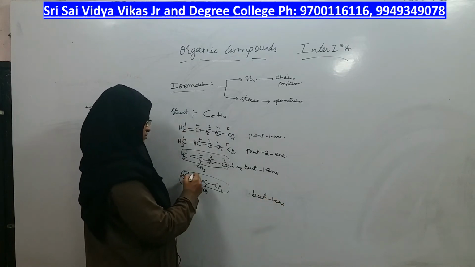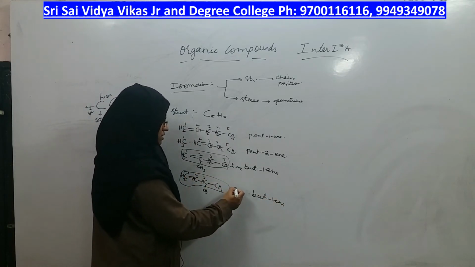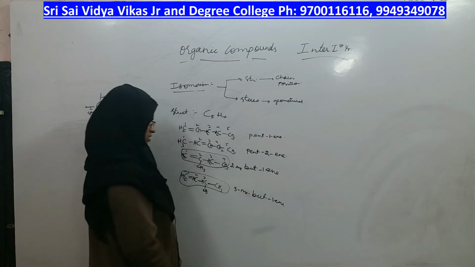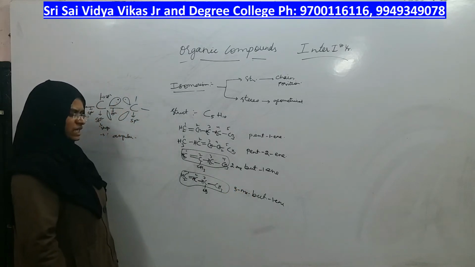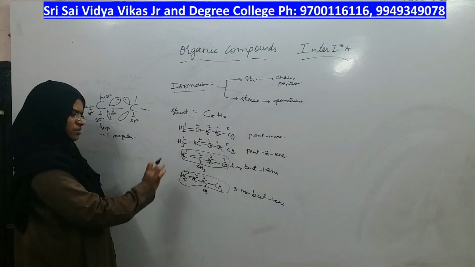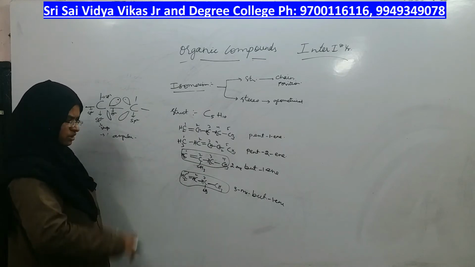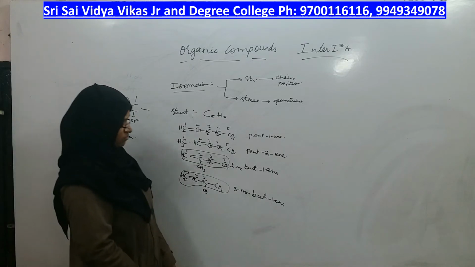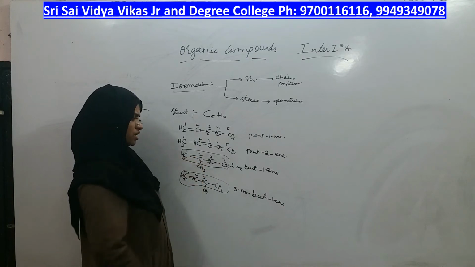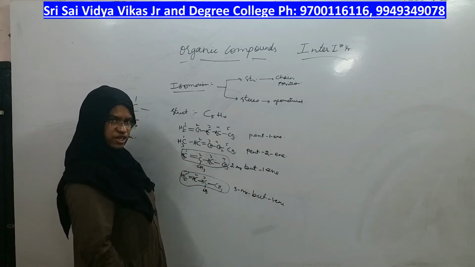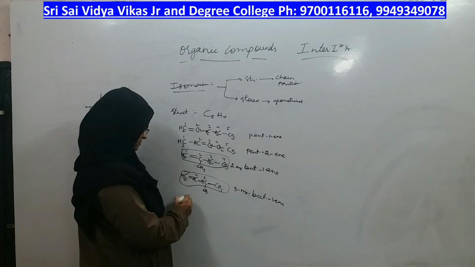Where is the methyl group? 1, 2, 3. Now the methyl group is coming at the third position, 3-methyl but-1-ene. I have shifted the methyl group from second position to third position. Let me shift the double bond from first carbon to second carbon. If I do so, will I get a different isomer? Let me try.